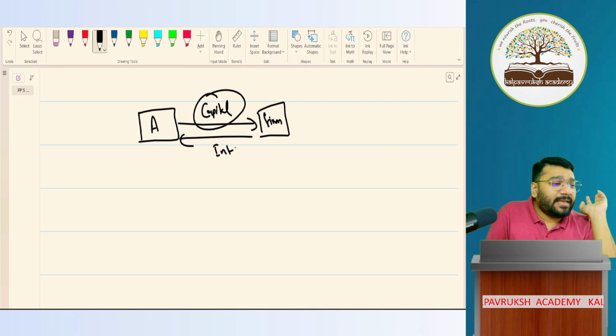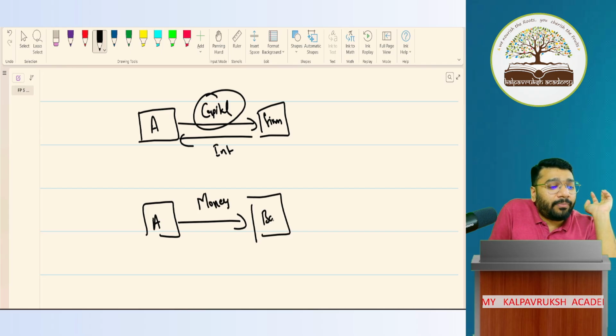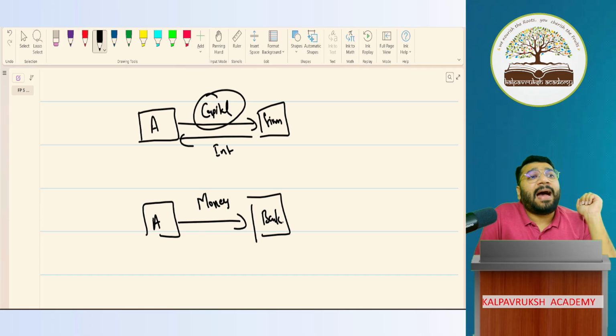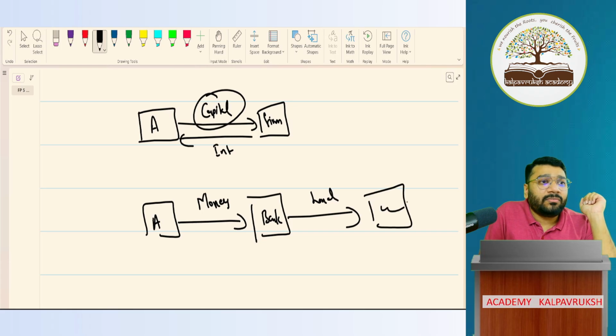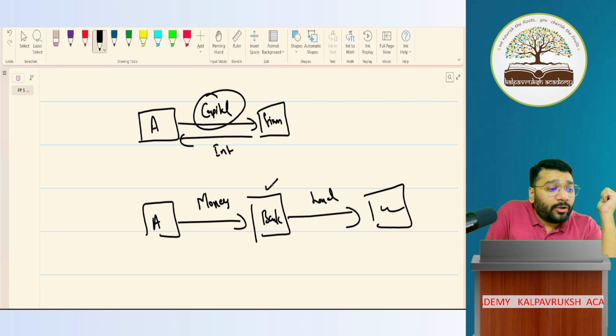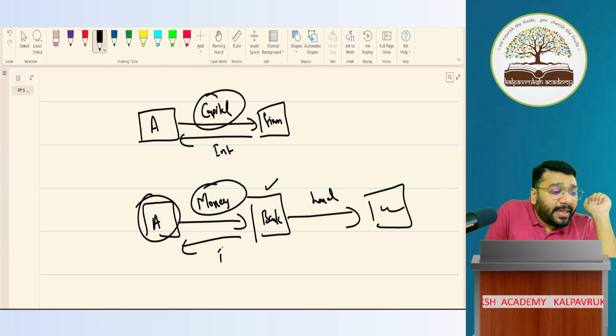For example, A is giving money to the bank as a fixed deposit. What will the bank do with this money? The bank will lend it further to customers. So the bank is enjoying whose money? Deposit holders' money. So using somebody's money, should you compensate? Yes, you have to pay interest against it.